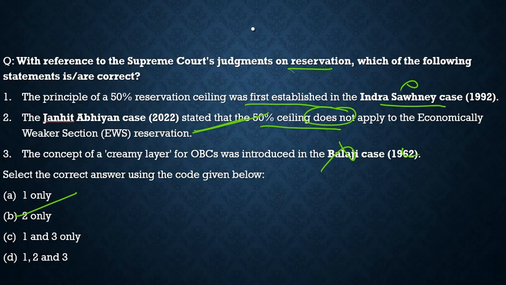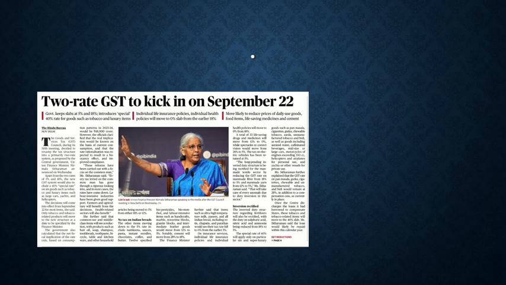Now let's move to the third article, which was given in the news today. Here it is about the 2-rate GST to kick in on September 22. You know well, currently we have GST slabs of 5%, 12%, 18%, and 28%.